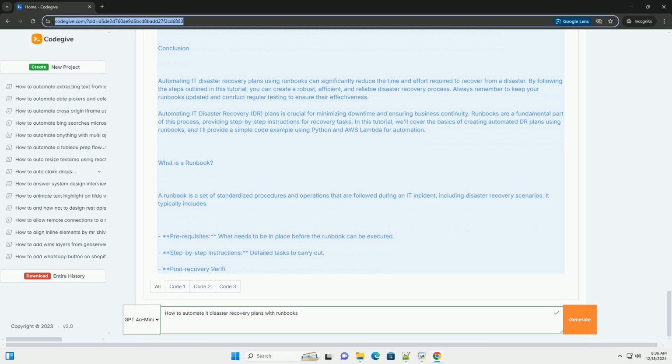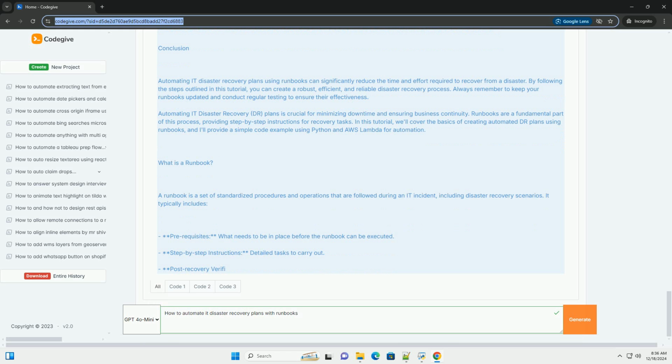Automating IT disaster recovery (DR) plans is crucial for minimizing downtime and ensuring business continuity. Runbooks are a fundamental part of this process, providing step-by-step instructions for recovery tasks. In this tutorial, we'll cover the basics of creating automated DR plans using runbooks, and I'll provide a simple code example using Python and AWS Lambda for automation.